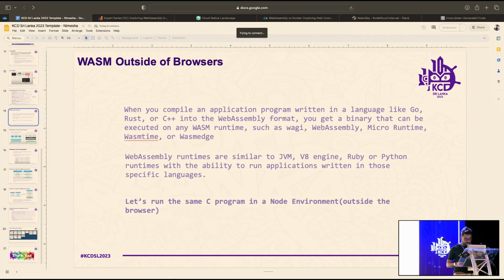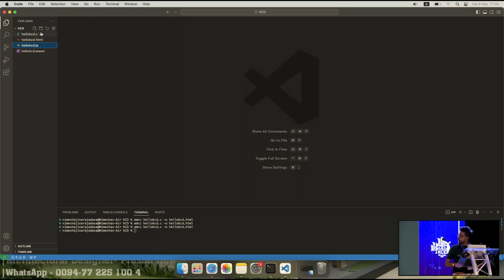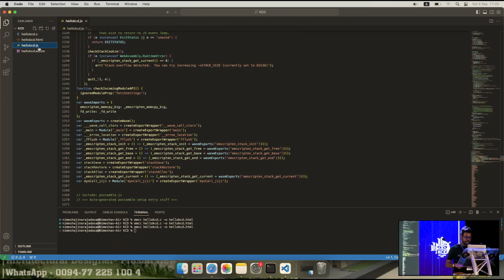Since we got this C program already compiled into a WASM module, and we got this JS file generated, which imports this WASM module, what I'm going to do is run this WASM module inside a Node environment, right? So let me check whether I have Node. Yeah, I got Node.